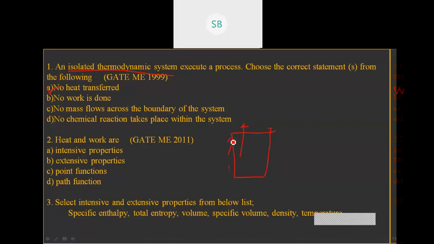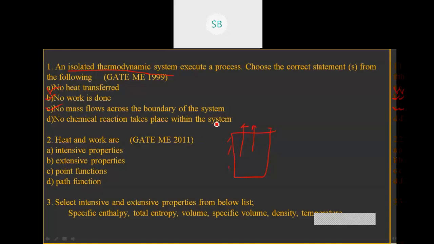There will be no work interaction also, because there will be no energy interaction with the surroundings. An isolated system does not interact with surroundings through mass transfer or energy transfer. So obviously there will be no heat transfer or work transfer. Mass cannot cross its boundary, so there will be no mass flow across the boundary of the system.